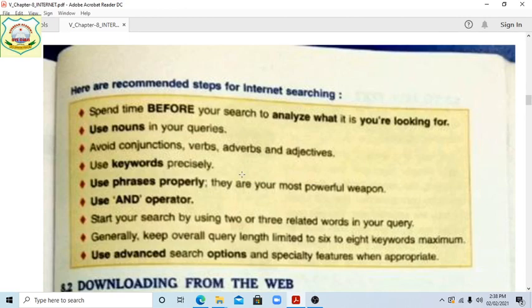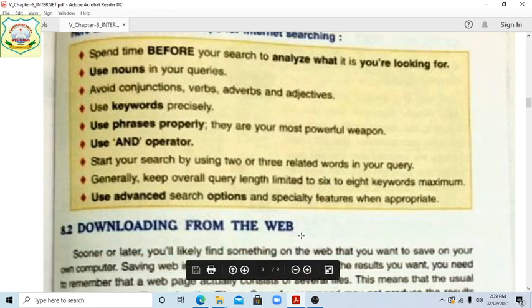If you are using a sign, you can use the AND operator sign. Start your search by using two or three related words, just like we told in the previous class. If you want to correlate with the internet, you just write whether it is beneficial or harmful, how the internet is harmful and how it is beneficial.